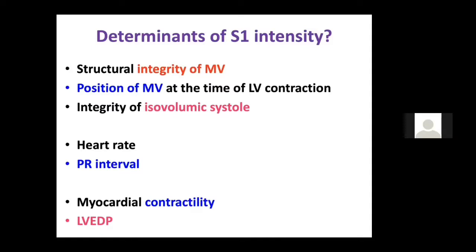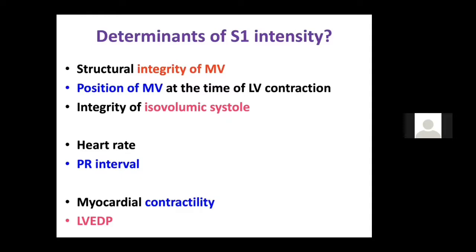Cases like ventricular septal defect and mitral regurgitation, where the isovolumetric systole is not good, because MR causes the blood from LV to go to the LA, VSD causes blood from LV to go to the RV, and that is why you get a soft S1 in both of these diseases. Heart rate: tachycardia causes a loud S1, bradycardia causes a soft S1. Again, the cause remains the same.